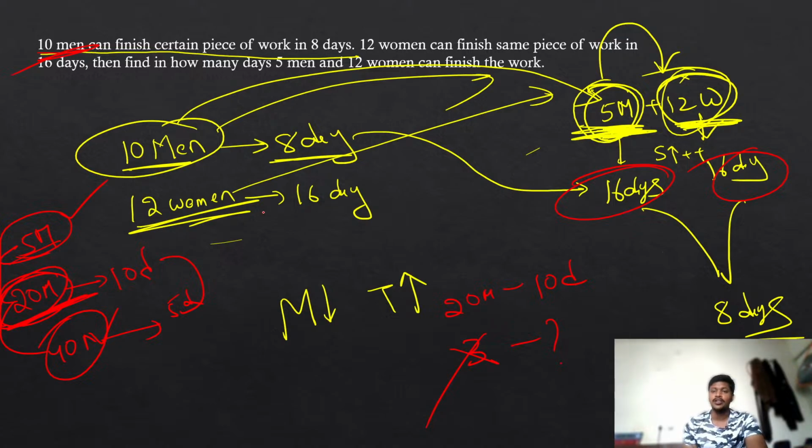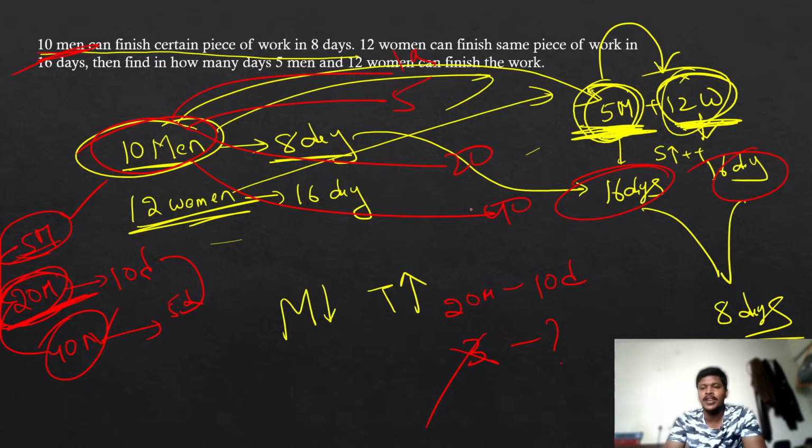But when you can easily guess the numbers, like if you have 10 men, I can easily guess 5 men, 1 man, 20 men, 40 men also. So if you have these kinds of easy guesses, go with this one. But when you feel it is somewhat difficult to guess the answer, then go with the previous one. Is it clear? If you can guess the answer, go with this method.